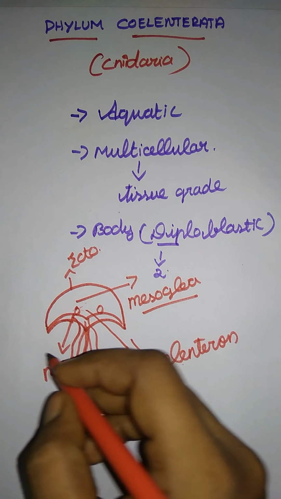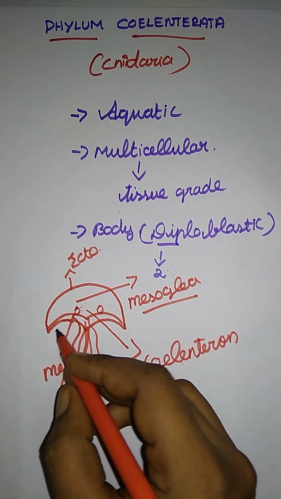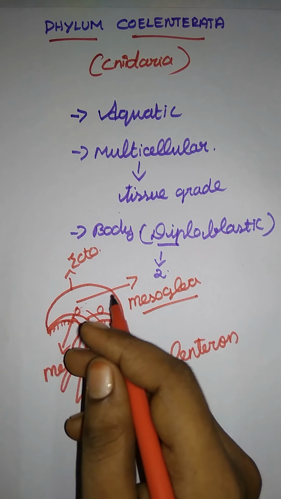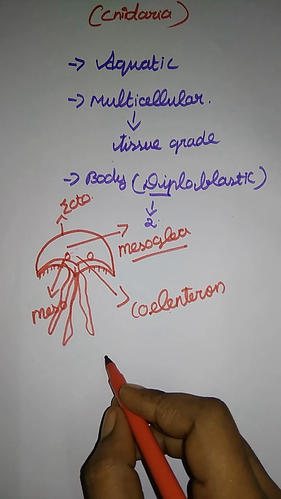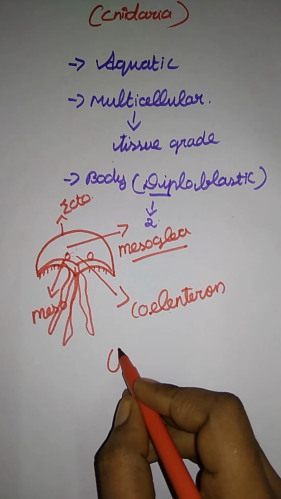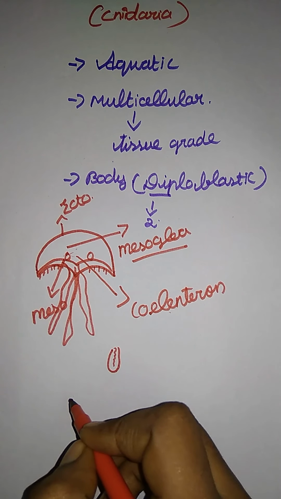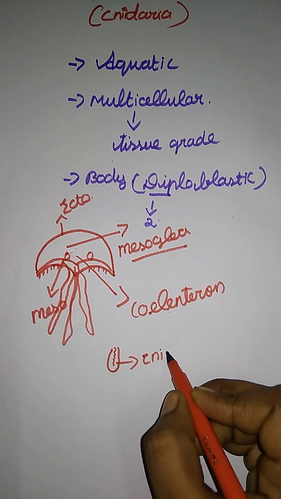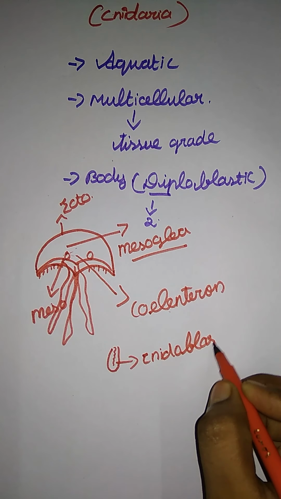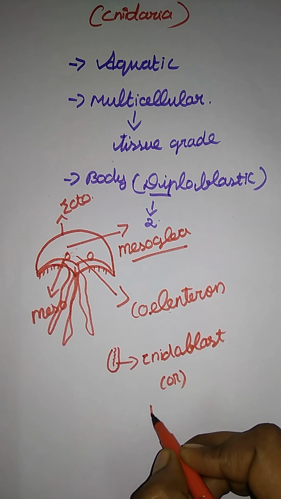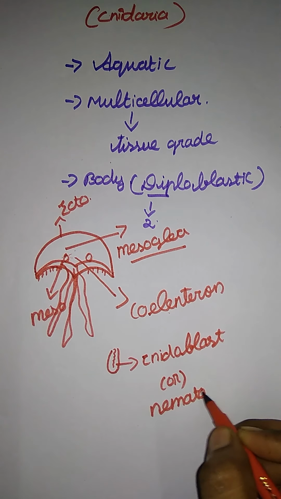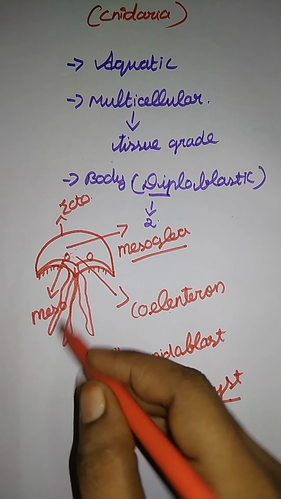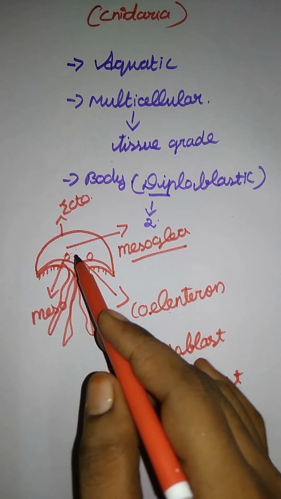Most of them have short tentacles, and the tentacles bear stinging cells. In these tentacles, they bear stinging cells called cnidoblasts or nematocytes. Nematocytes, which means if someone is going to attack the body of a starfish,